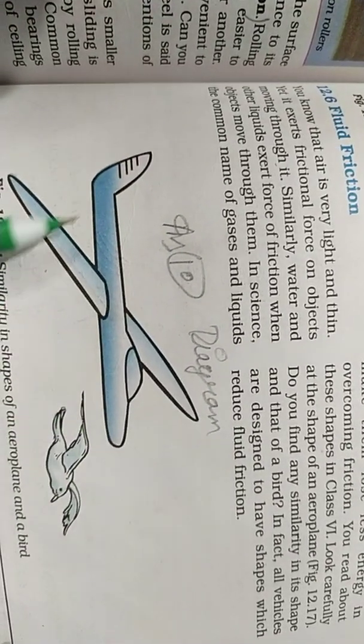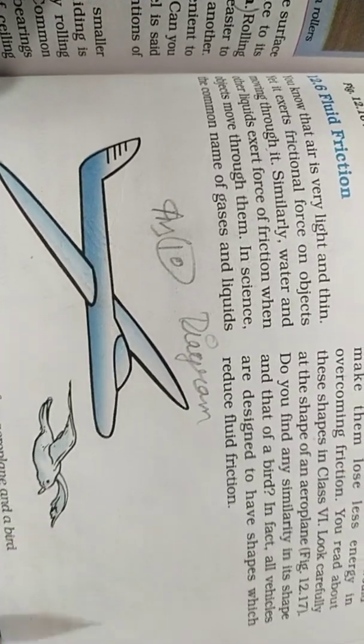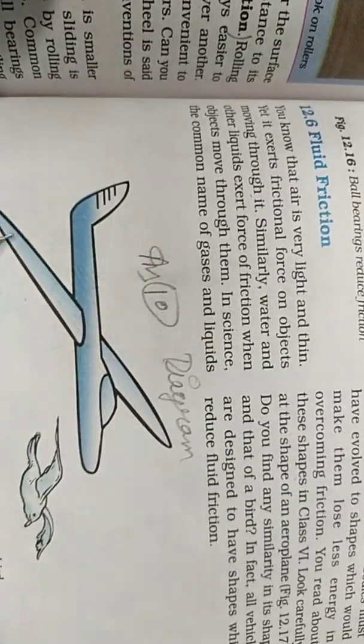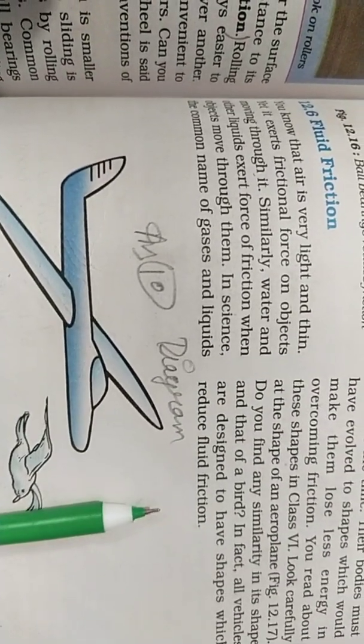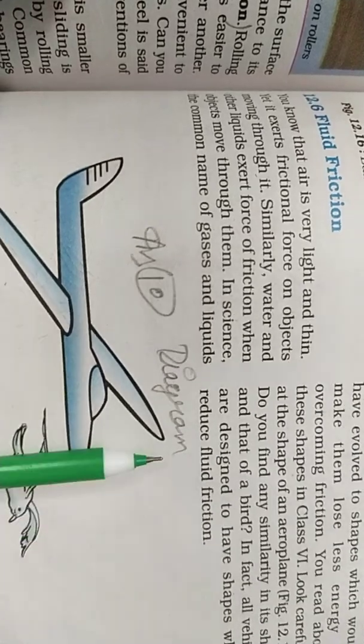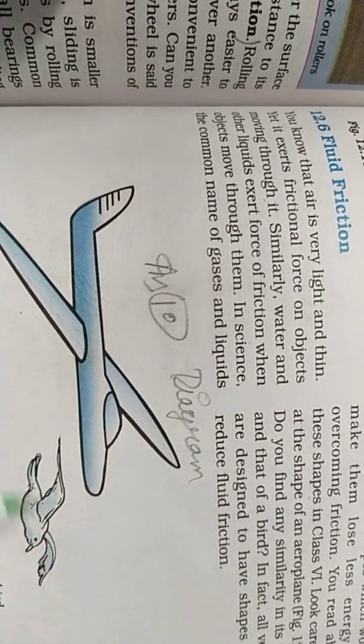See the aeroplane which is moving in this direction, and the bird is moving in this direction, but the medium around this aeroplane and the bird is air, which is thin and light, but of course it exerts pressure.